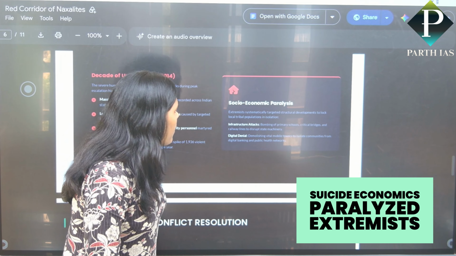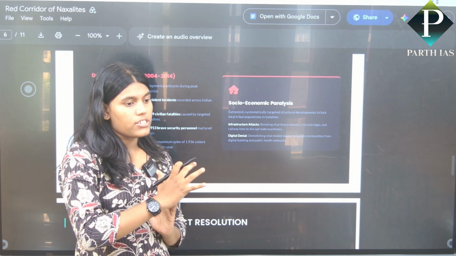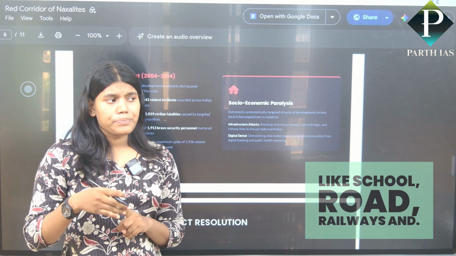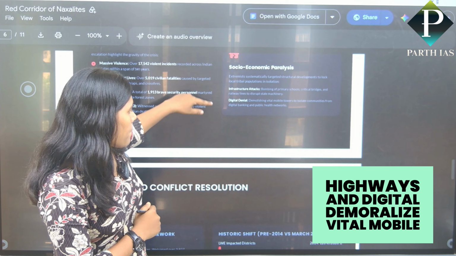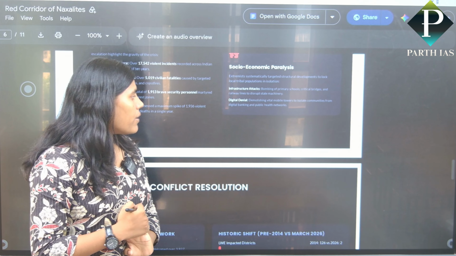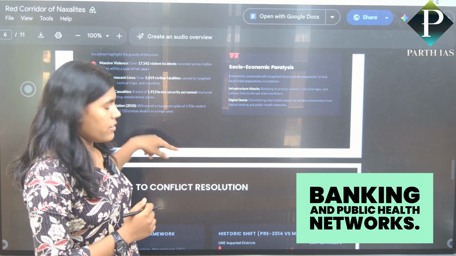Social and economic paralysis: extremists systematically targeted infrastructure like schools, roads, railways, homes, and highways. They also demolished vital mobile towers and isolated communities from digital banking and public health networks.